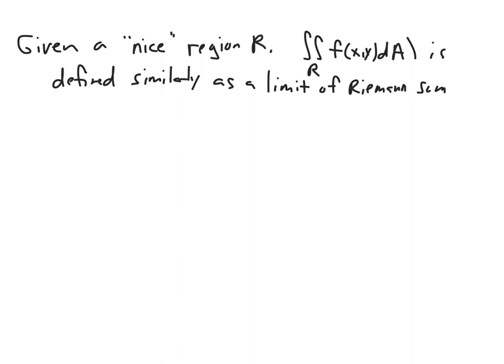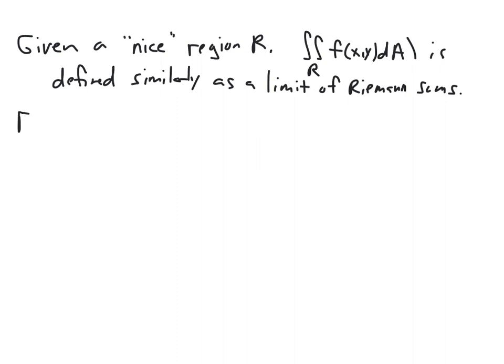Right? In fact, a double limit of double Riemann sums. But we're not going to go over that whole process. It looks very similar to what we did before. And so at this point, given the region R being nice, that allows us to adapt the previous calculation to this new region.